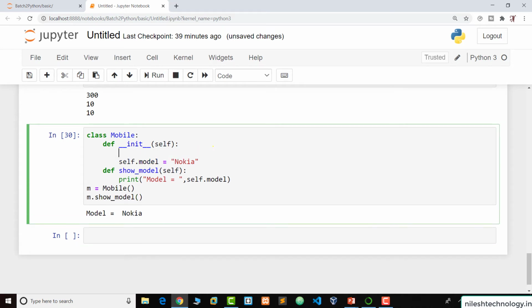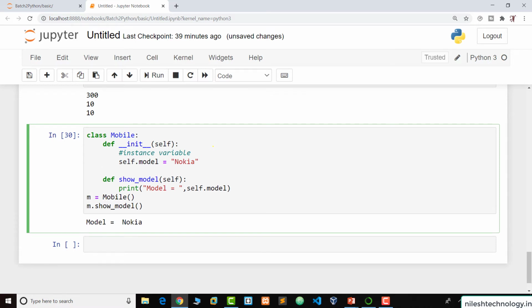So this self.model is the instance variable, and show_model is the instance function or a method. So a default function name is the instance function, and by using the self word we assign any value to this variable, which is an instance variable. So going to the PPT.